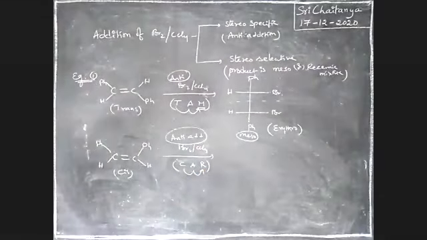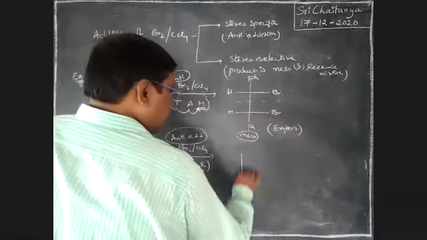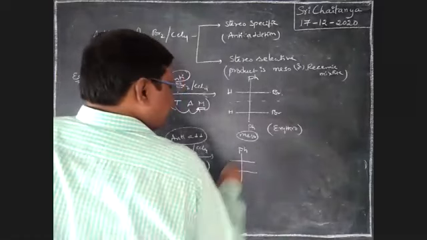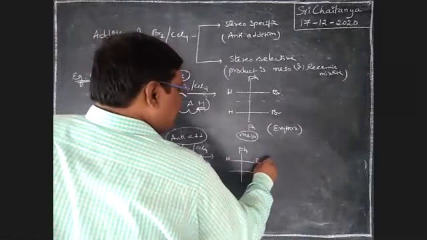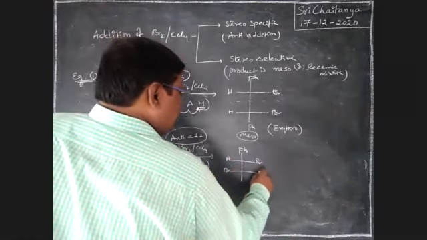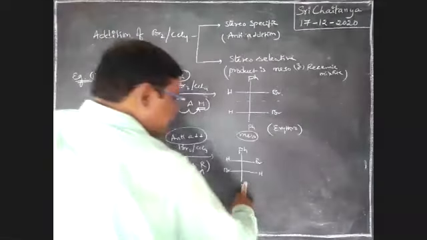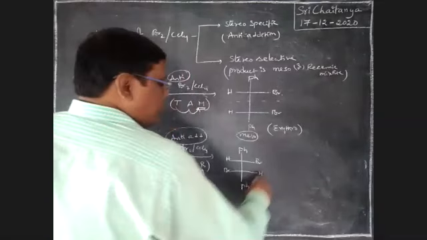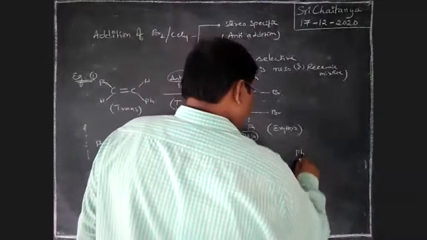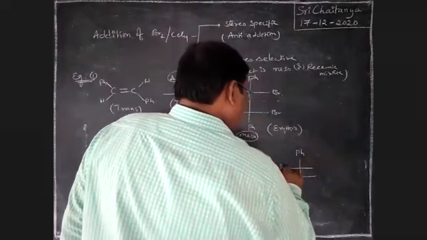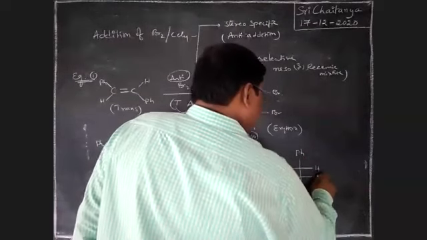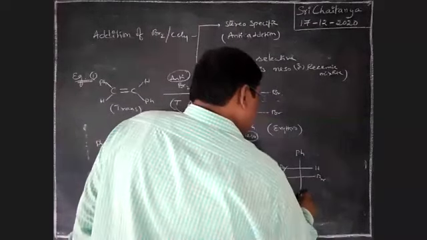Okay, so now our answer is like this: Ph, H, Br, Br, H, Ph, plus Ph, Br, H, it is Br, H, Ph.